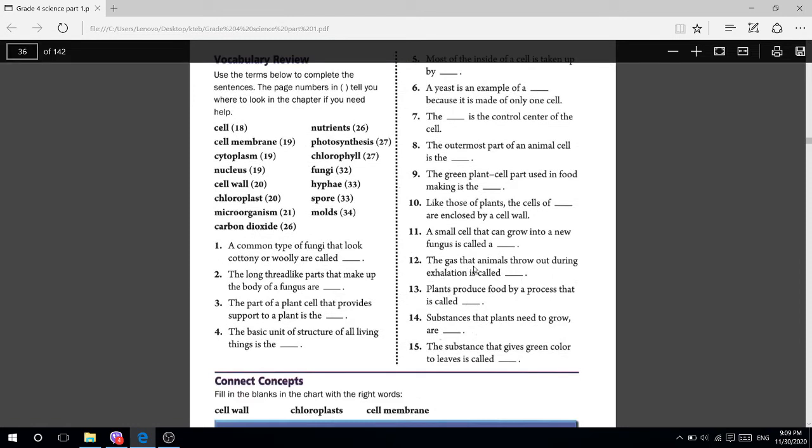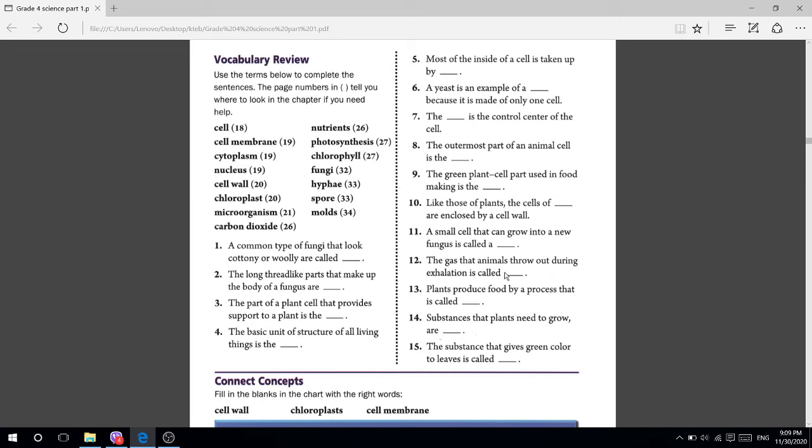The gas that animals throw out during exhalation is called what? Who can tell me? That gas is what? Carbon dioxide. Number 12, write down carbon dioxide.